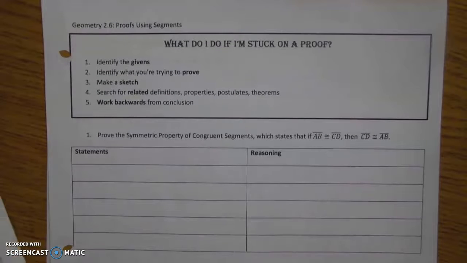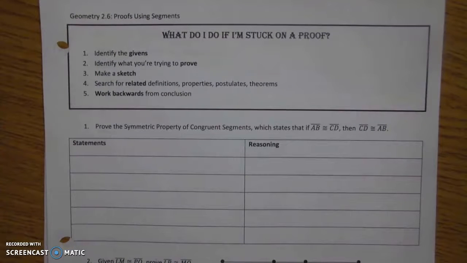Now, we're going to look at what you do when you're stuck on a proof. A lot of times proofs can be frustrating, and the reason why is complicated, but it comes down to just a few things. First, proofs can be frustrating because they're incredibly nitpicky. You have to watch every little detail. Second, proofs can be frustrating because sometimes it's so obvious that it doesn't feel like we need to prove it. And last, proofs can get frustrating because there's not one right way of doing something. It might take a few different methods to figure out how to actually prove something true, or find out, of course, that it is not true.